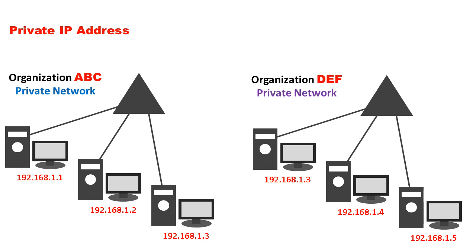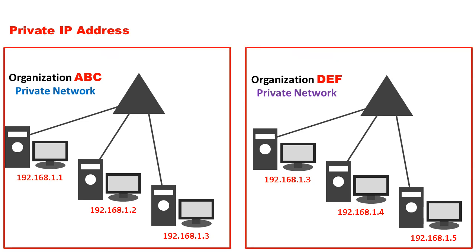The private IP addresses assigned to one organization can be the same as the IP addresses assigned to another organization, but there will be no ambiguity in identifying those devices uniquely because private IP addresses are restricted in their use to inside the organization. Private IP addresses will never communicate with the public IP addresses, and the private IP addresses of one organization cannot communicate with the private IP addresses of another organization.